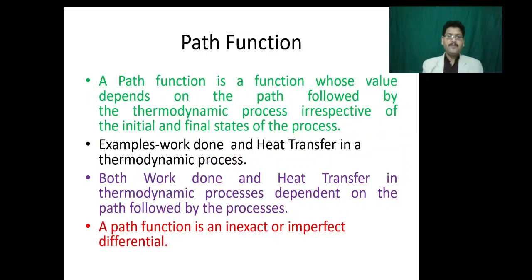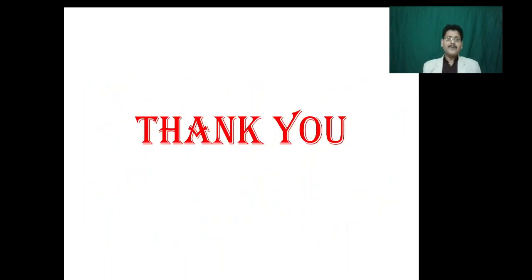Coming to path function, it is a function whose value depends on the path followed by the thermodynamic process, irrespective of the initial and final state of the process. Examples are work transfer and heat transfer. Already I have shown you that the area under the PV diagram represents the work transfer, and the area under the TS diagram represents the heat transfer during a process. So in both cases, the path is important, not the initial and final states. So both work transfer and heat transfer are path functions.